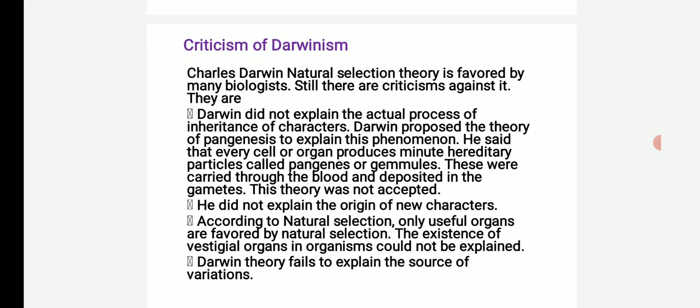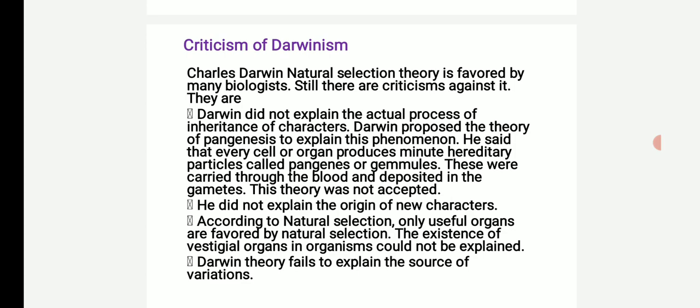Next, criticism of Darwinism. Charles Darwin's natural selection theory is favored by many biologists. Still, there are criticisms against it. They are: number one, Darwin did not explain the actual process of inheritance of characters.